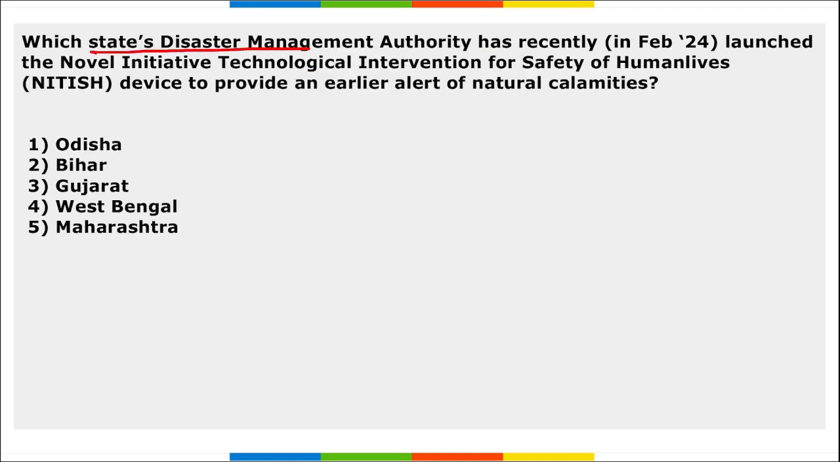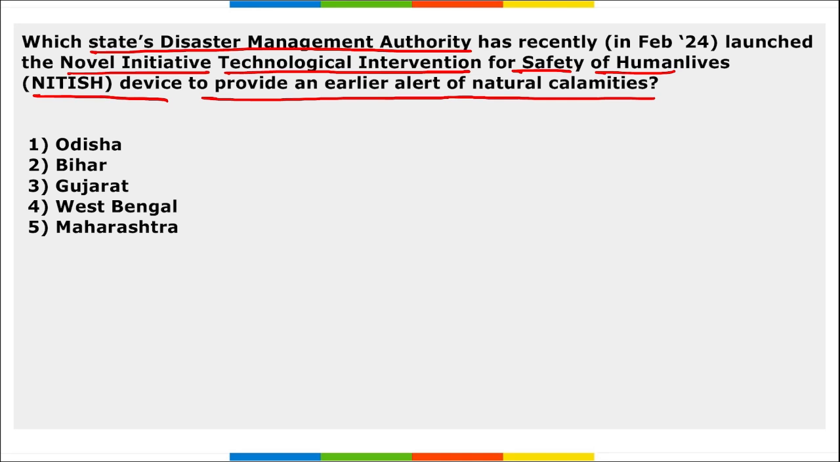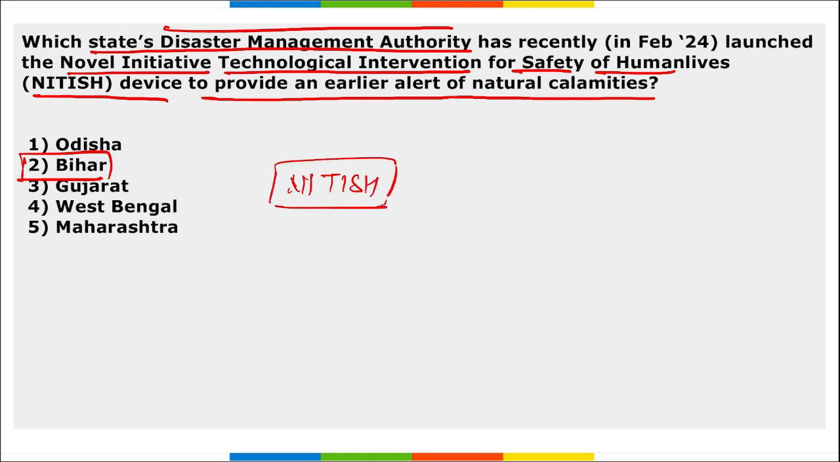Next, which state's disaster management authority has recently launched the novel initiative technology intervention for safety of human lives, that is NITISH device, to provide an earlier alert of natural calamities? It is Bihar, right? Bihar state's disaster management authority recently launched NITISH. Remember the name of this device? NITISH. What is NITISH? Novel Initiative Technology Intervention for Safety of Human Lives. And this is to basically give alert for the natural calamities in the state of Bihar.